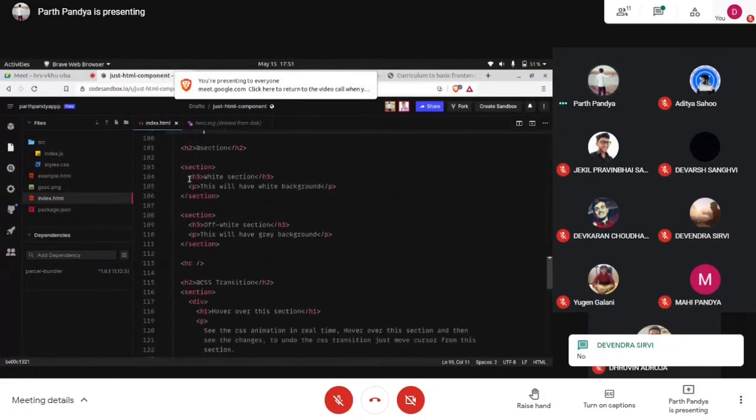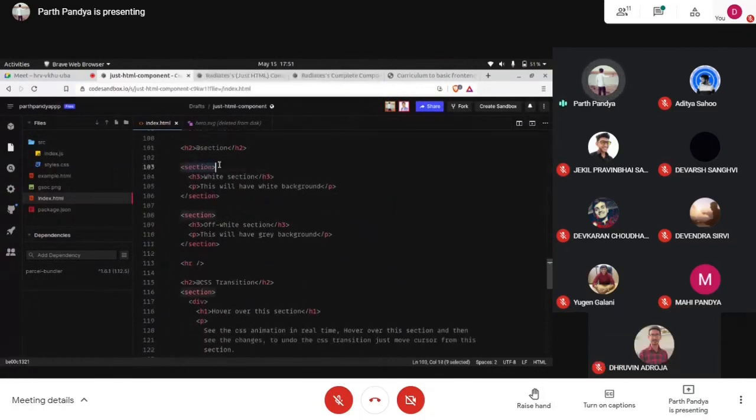Section is also a non-semantic tag. It does not even give a thematic break in an HTML document. It is just used to include a group of content, and it can be said that this is a particular section and this is another particular section.